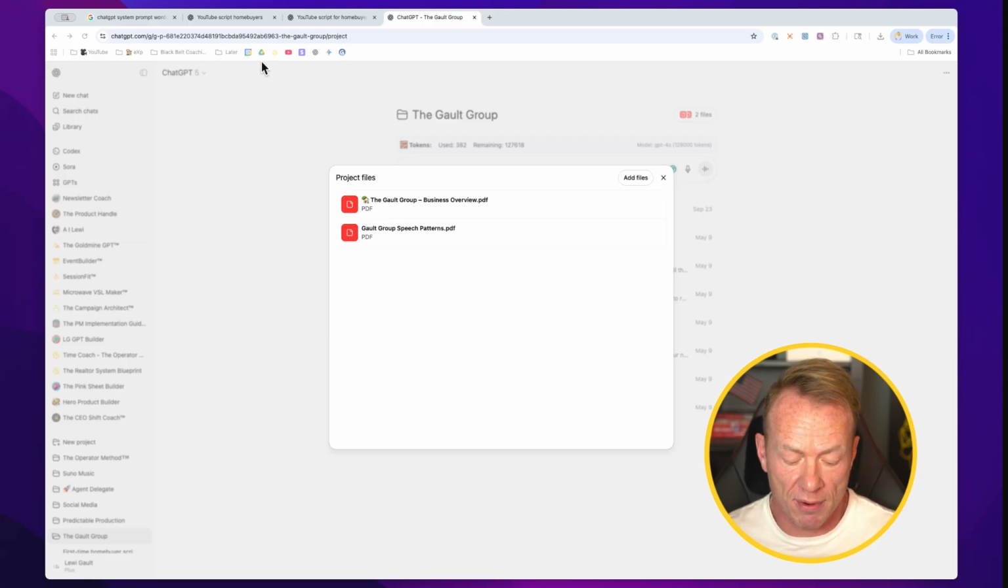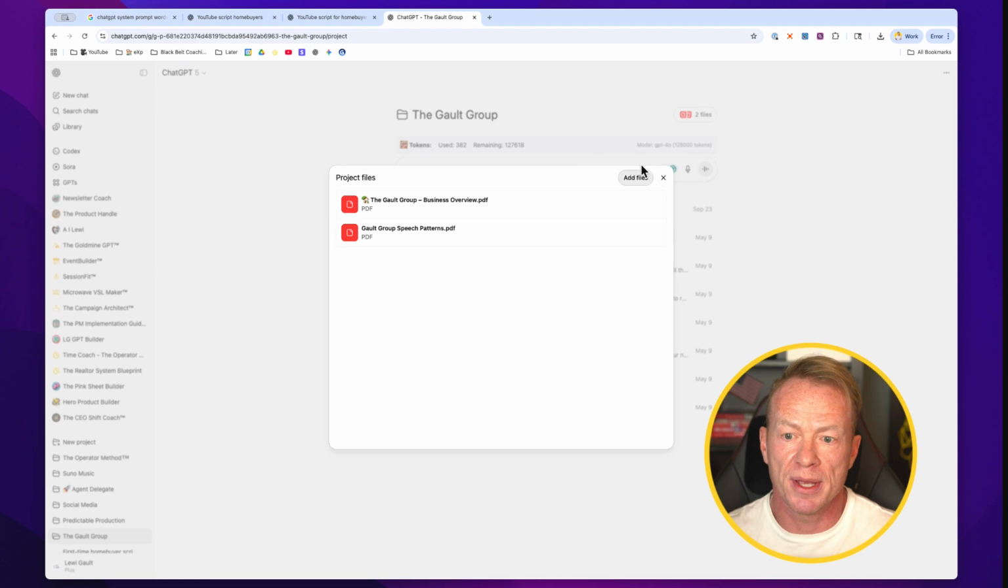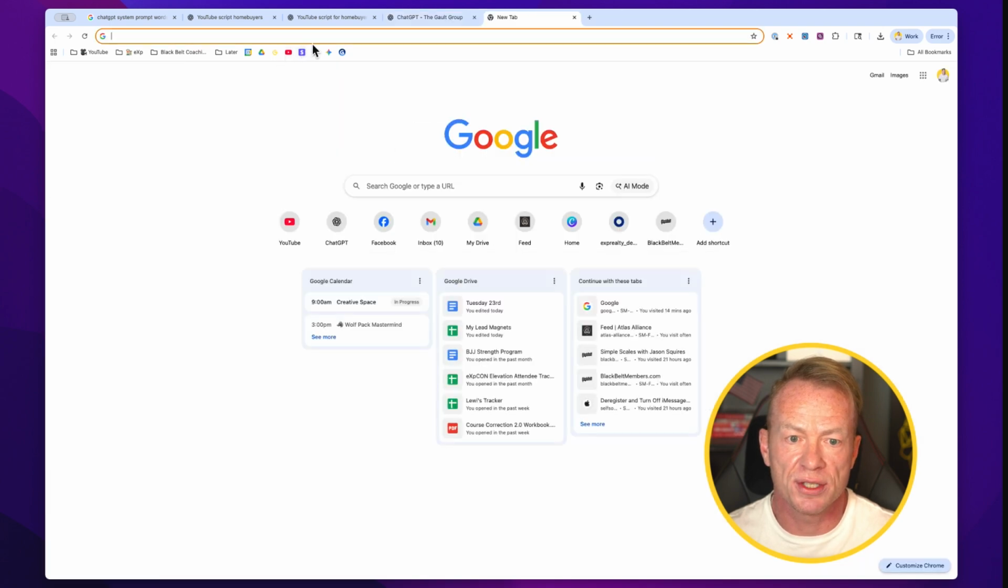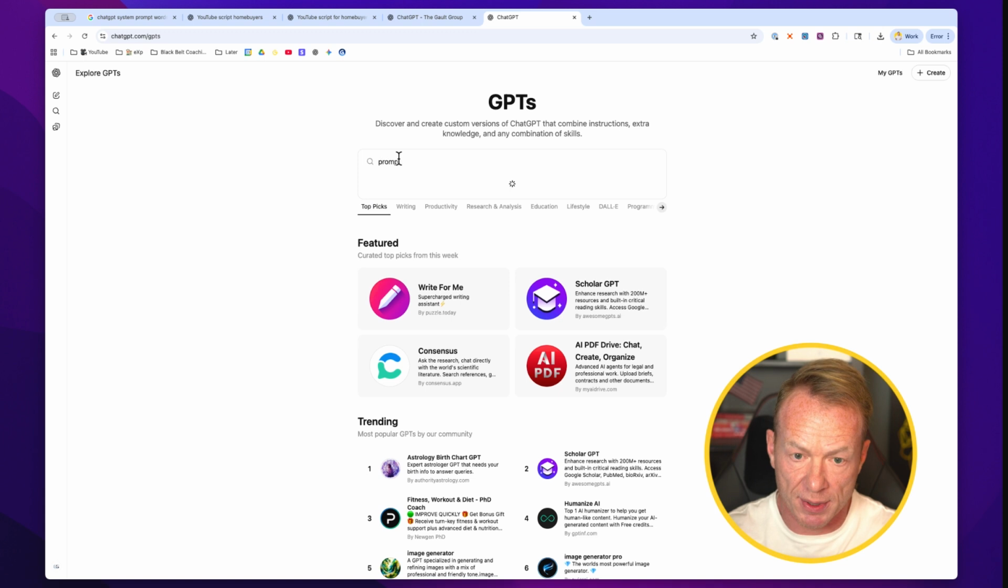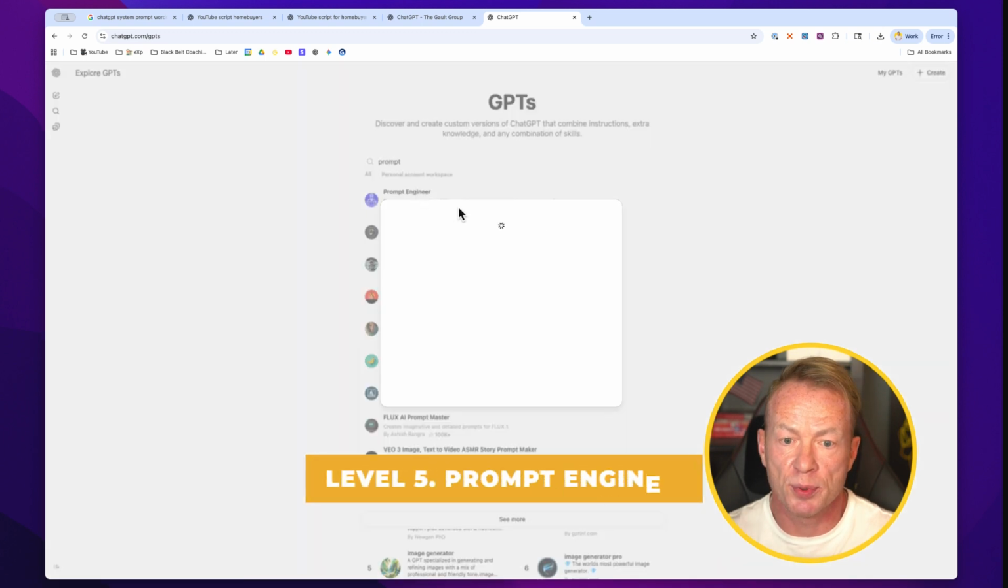So that is step number 4. That's the 4th level of context. But we need a 5th, the creme de la creme, the one that's really going to set your stuff apart and get things first time down. Now, all we're going to do with this is come in. So let's just open up a fresh ChatGPT here. And if you go to GPTs, then just type in prompt. And the first thing that comes up is prompt engineer.